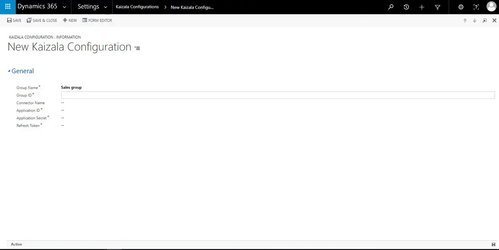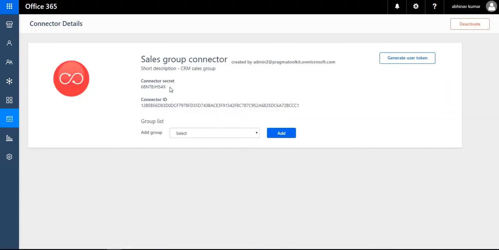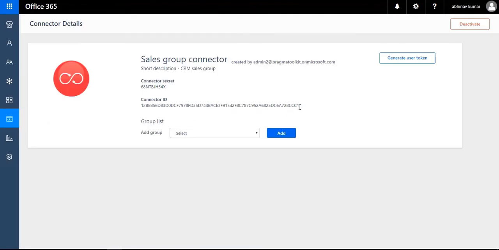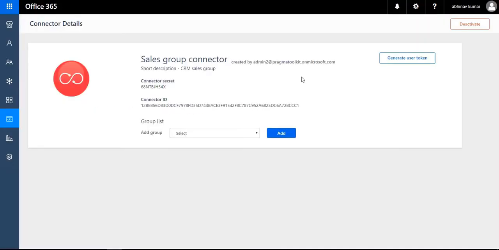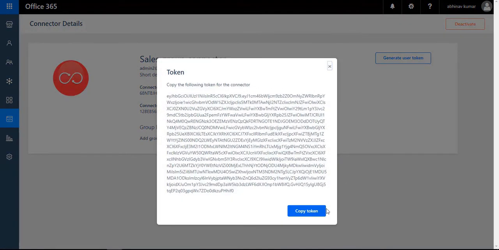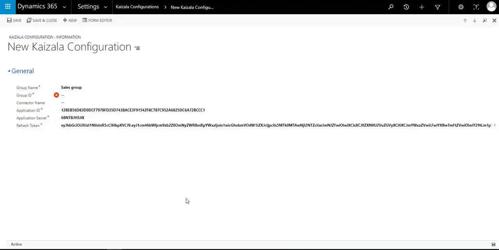Now go back to the connector, open the connector. These are the fields in the CRM which we have to fill. Just copy the connector secret and fill it in the application secret. Copy the connector ID and paste it in the application ID. Generate the user token. Copy the token and paste it in the refresh token.